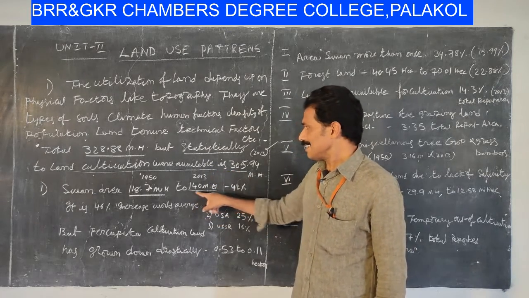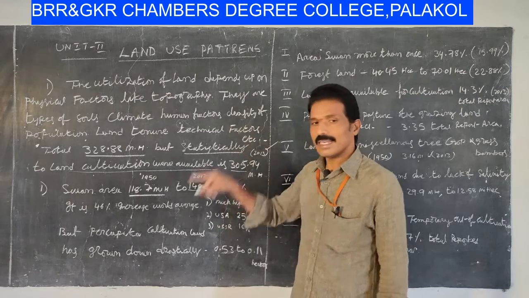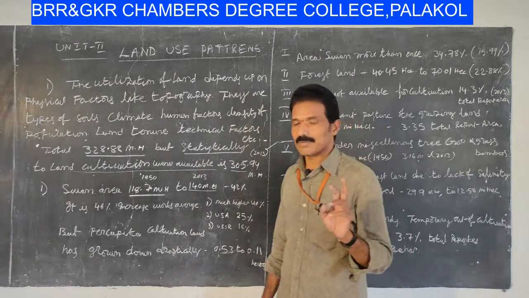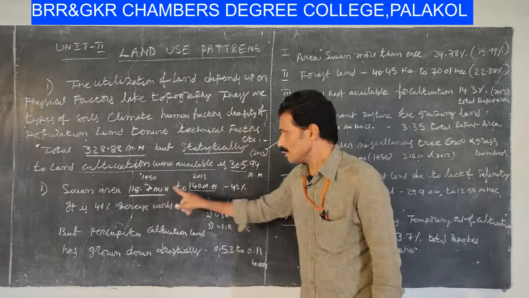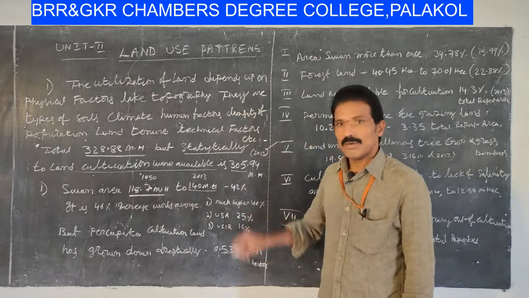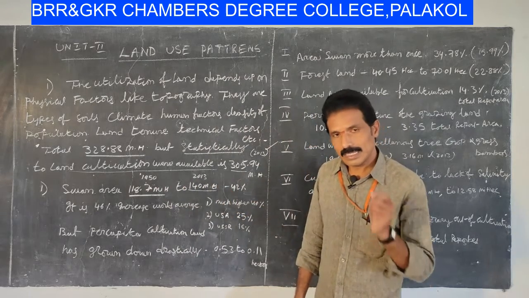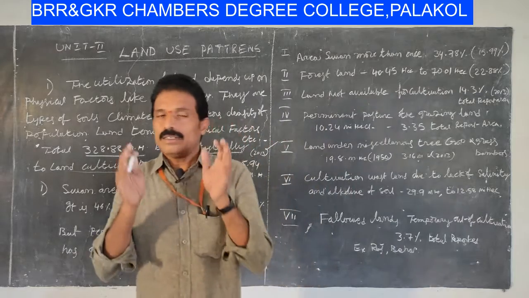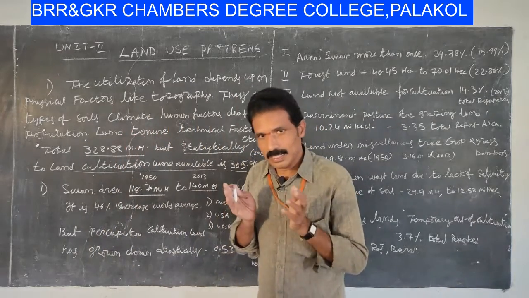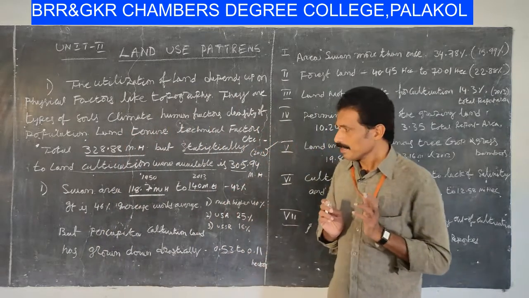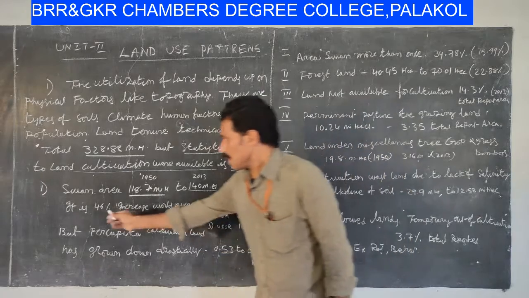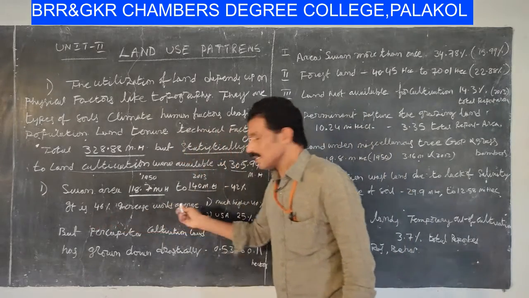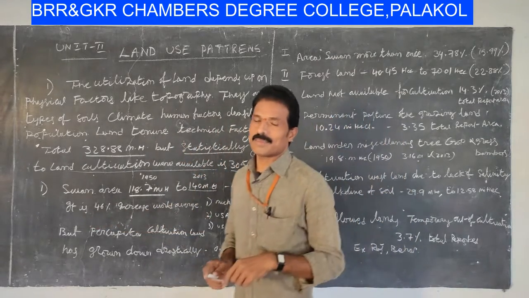So it has increased by 42%. The difference between these two data is 42%. It is a remarkable achievement by our scholars, with the support of the government.